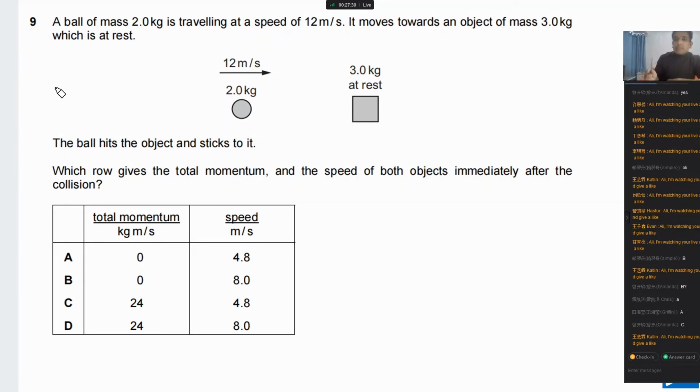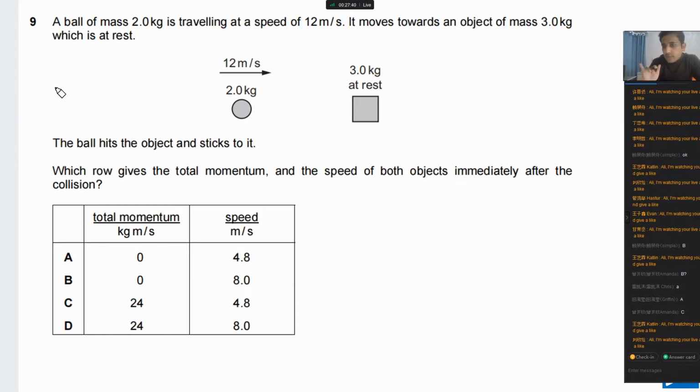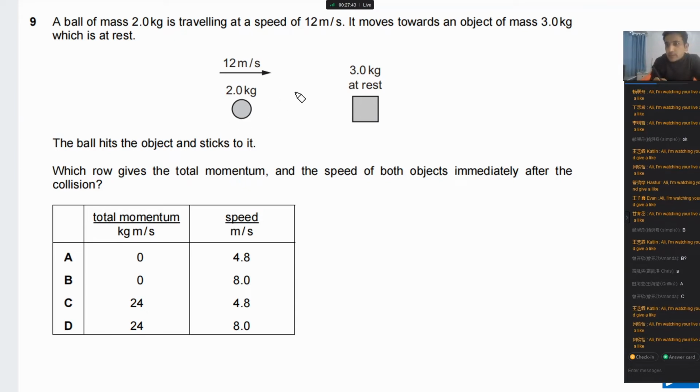Okay, so let me explain to you. It doesn't matter if you haven't figured it out. The main thing is you need to improve your conceptual understanding. So now listen carefully. First thing, in this case it is given that the velocity of this ball is given, and this is the block, which is at rest. Rest means we can say this one is u1 and this one is u2, so u2 is equal to 0. Rest simply means no speed. It is given that the ball hits the block and sticks to it. So after collision, this is the ball and this is the block, stuck together. This is what you will see after collision.